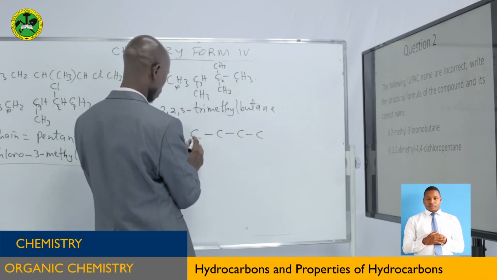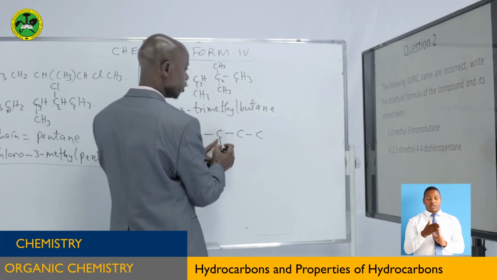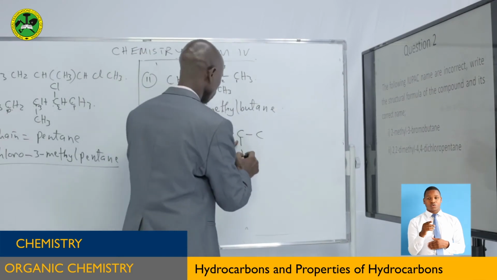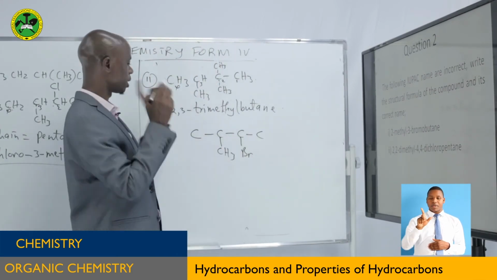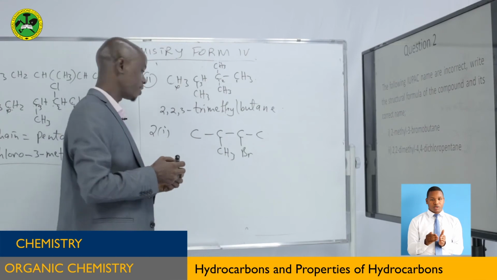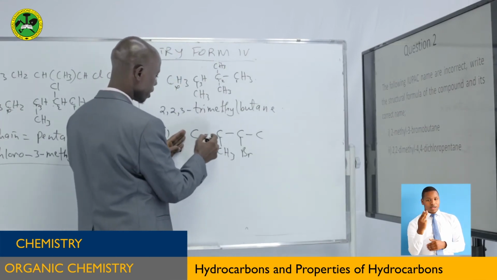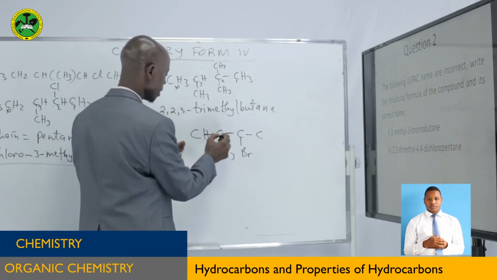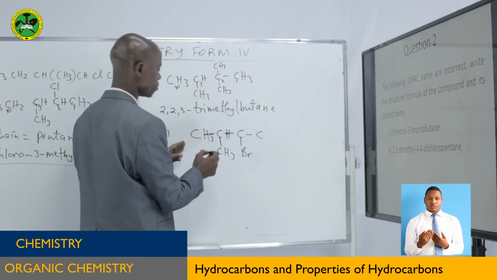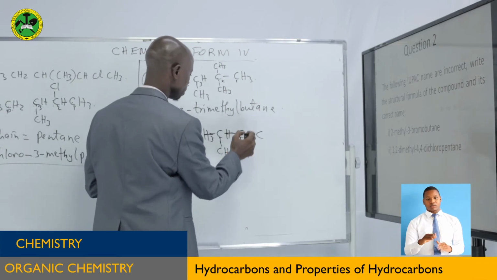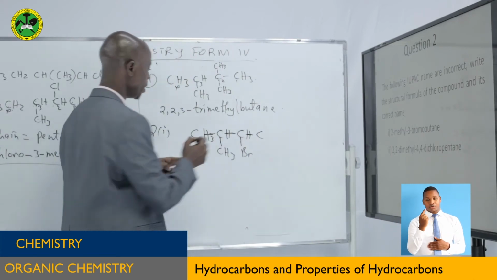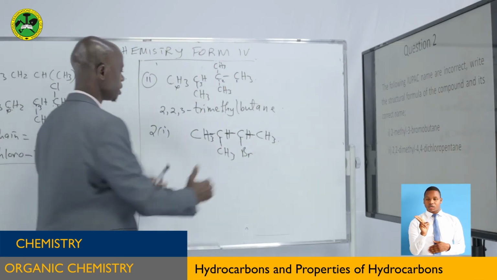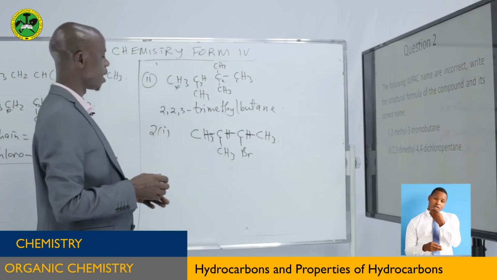So here, if you start this one, 1, 2. In the second carbon, we are told there is a methyl group. So you put it there. You go to the third carbon, with that group there. So there is no problem. After there, you fill the valence of carbon. This one has used 1 valence, it needs 3 hydrogen atoms. This one has used 1, 2, 3, it needs only 1 hydrogen atom. This one has used 1, 2, 3, it needs only 1 hydrogen atom to make the valence of 4. This one has used 1 valence, so here it is going to be 3. So this is the structural formula of that one.